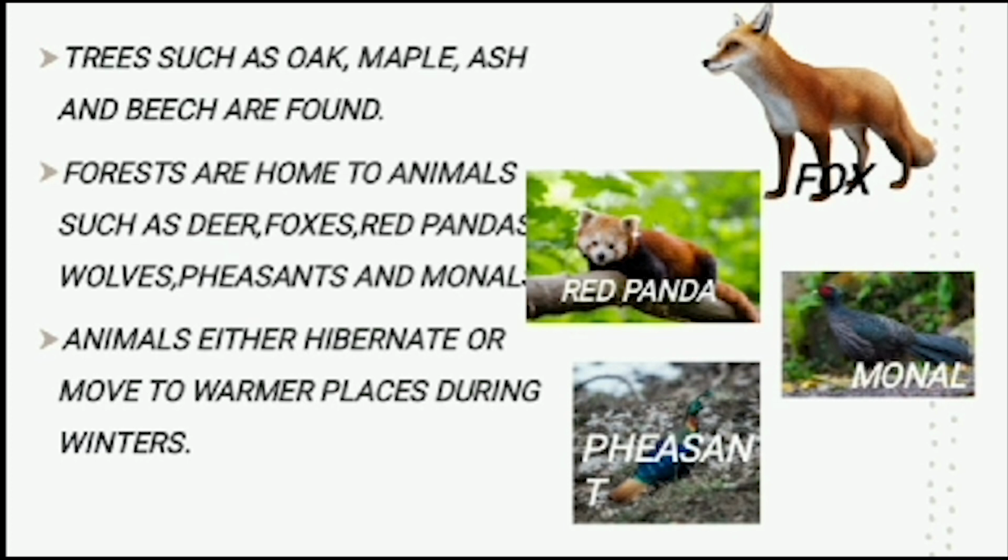The forests are home to animals such as deer, foxes, red pandas, wolves, pheasants, and monals. Animals either hibernate or move to warmer places during winter.